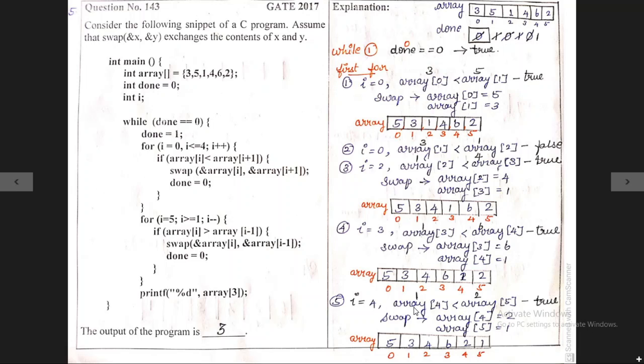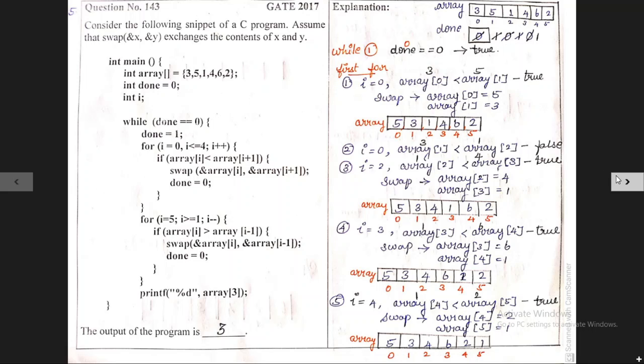I is equal to 4. Array of 4 is less than array of 5. Now 1 comma 2, 1 is less than 2, the condition is true. So again we need to swap the value. So finally we need to update this array variable. After completing this first for loop, has this array been assigned in descending order? No.